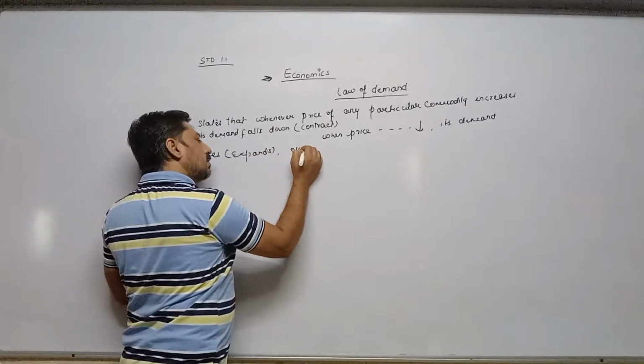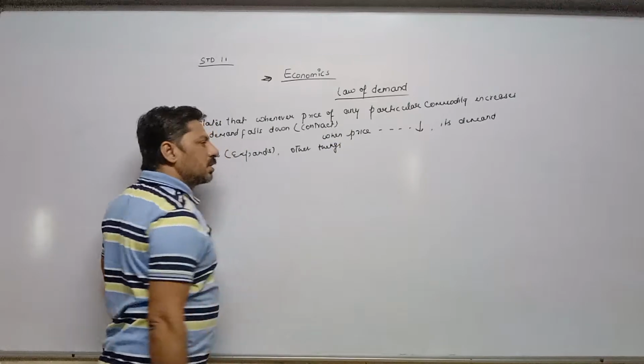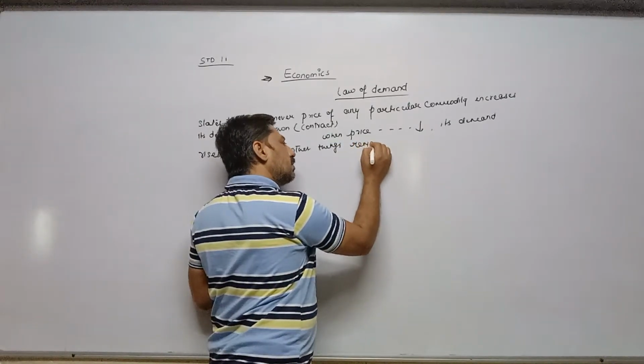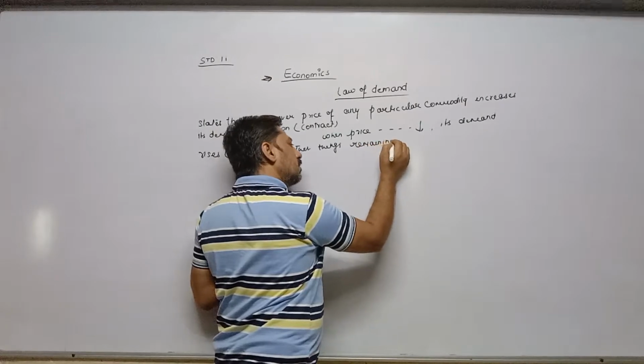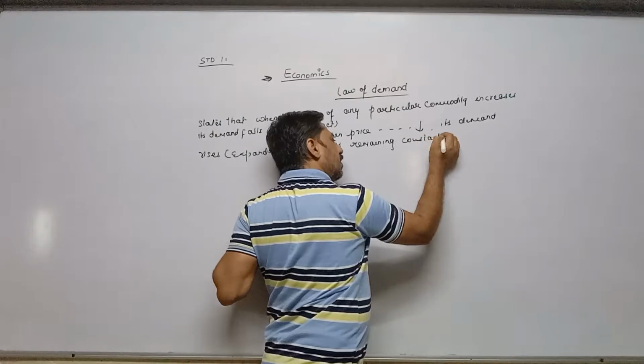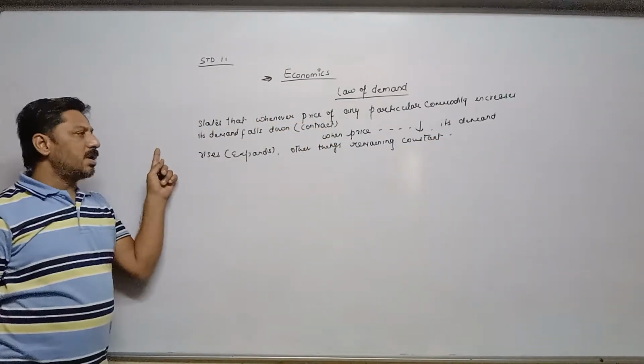Other things, or other factors, remaining constant. This is the definition of the law of demand.